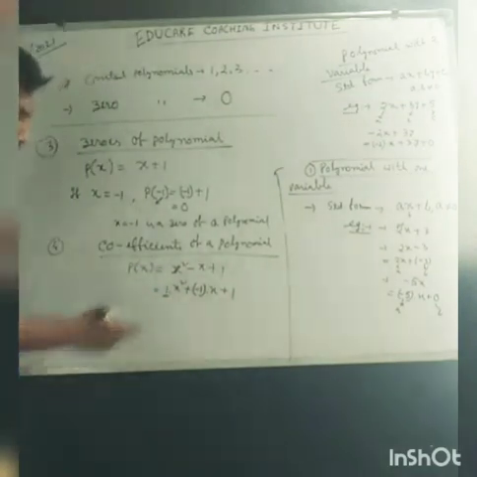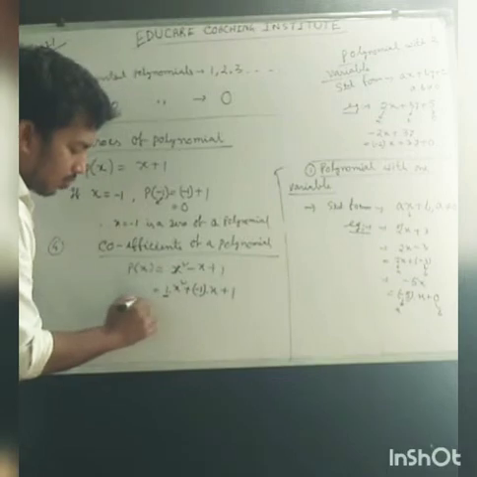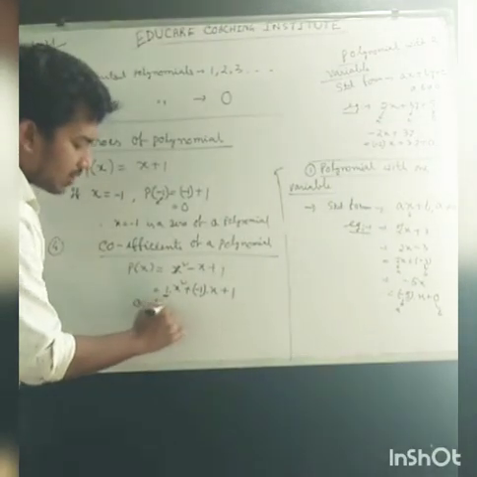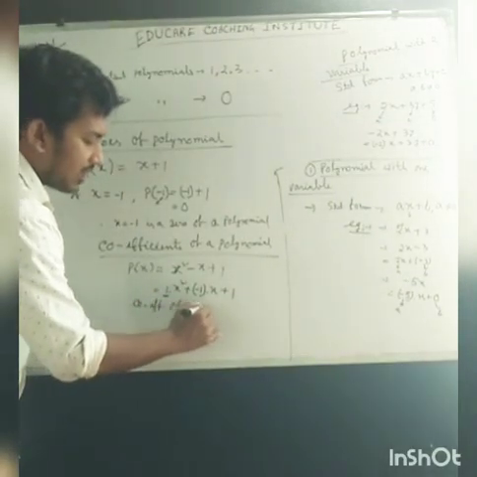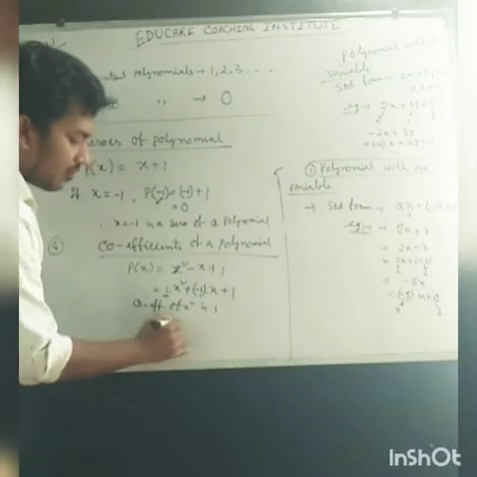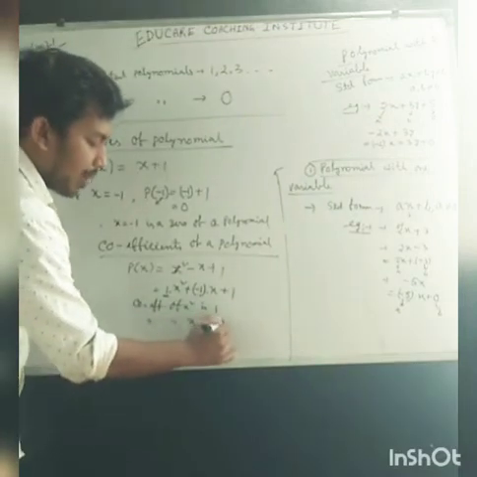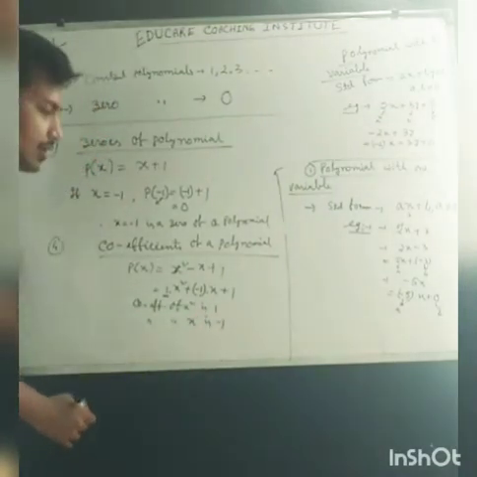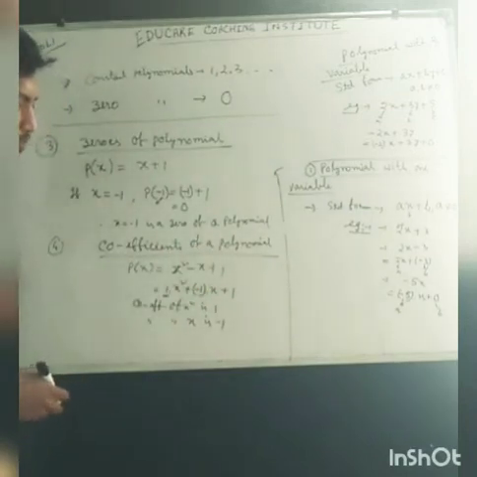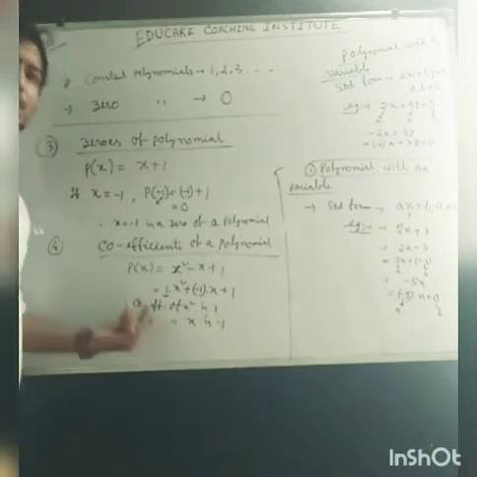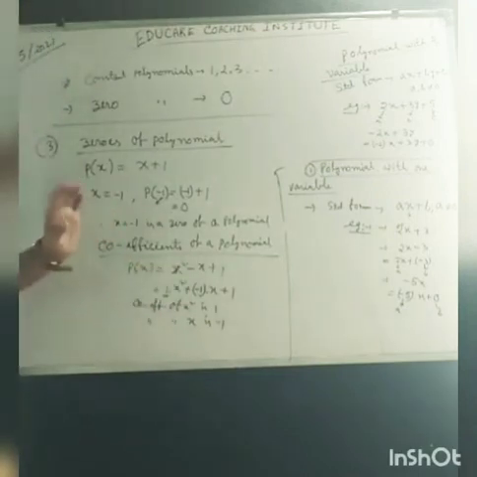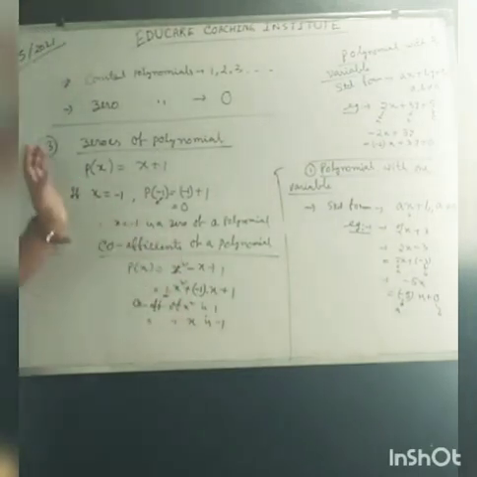Clear? So the coefficient of x square is 1. The coefficient of x is minus 1. A coefficient is present if variables are present. If no variables are there, no coefficients are there.